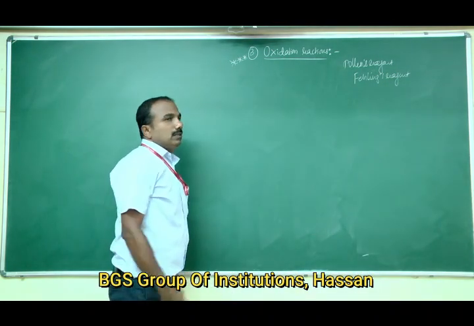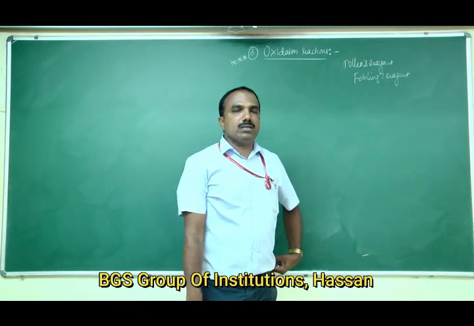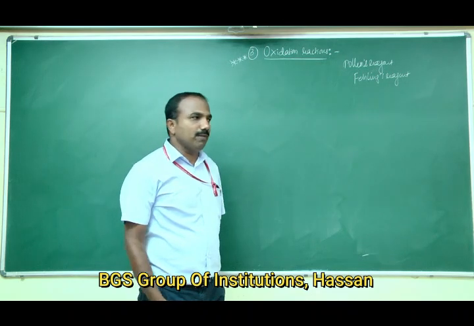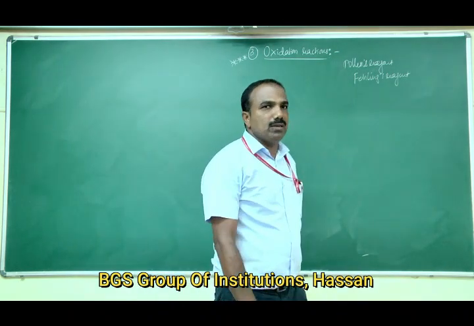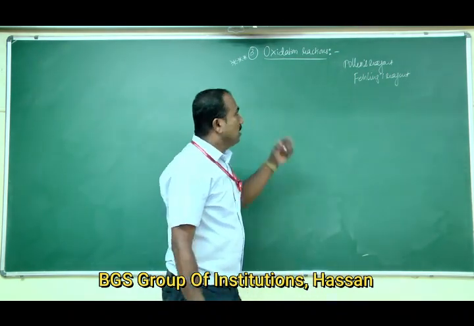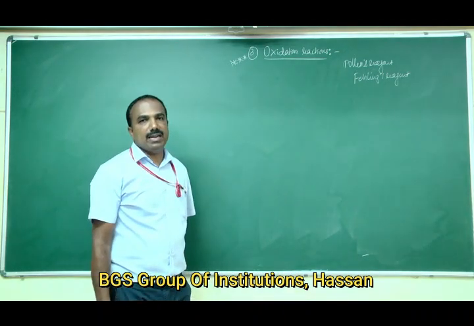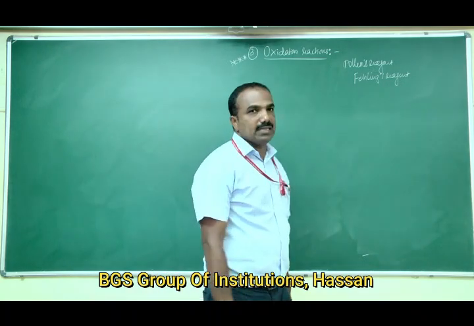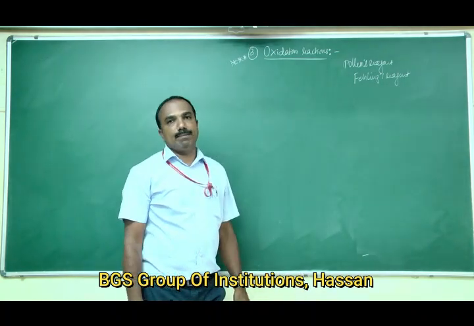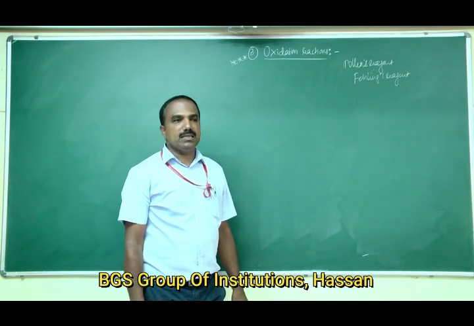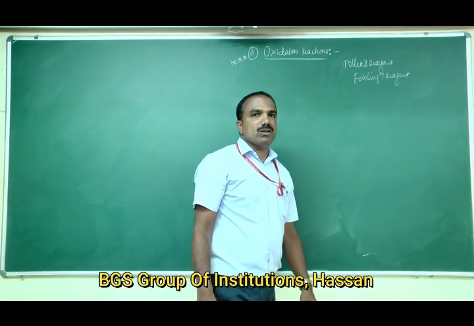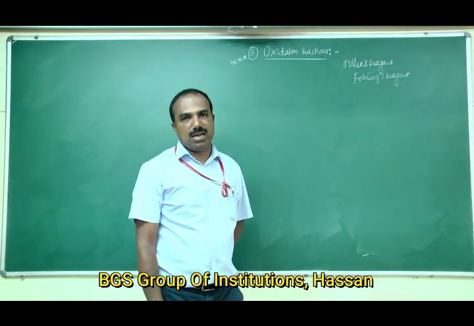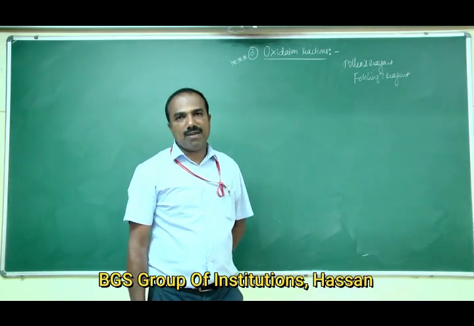But ketones can be oxidized to carboxylic acids only very difficultly. You have to use strong oxidizing agents at elevated temperatures. Therefore, they are oxidized to carboxylic acids containing a lesser number of carbon atoms.